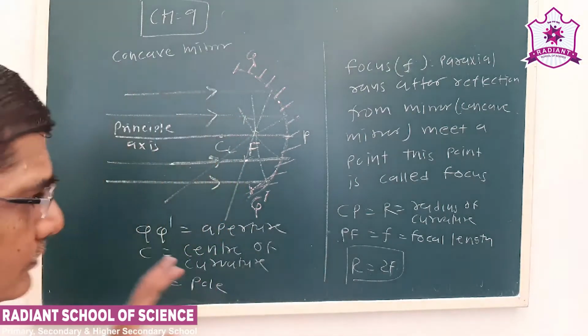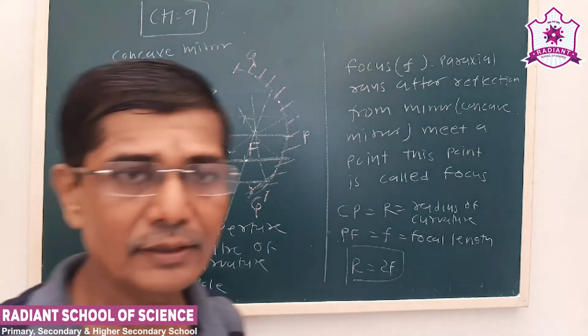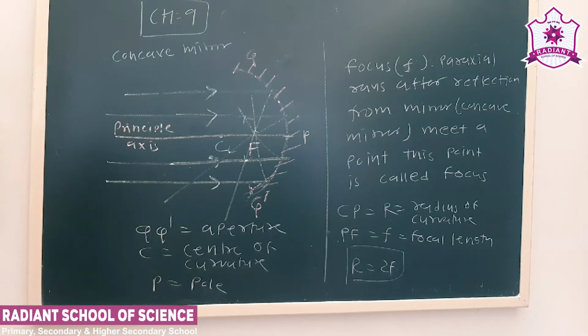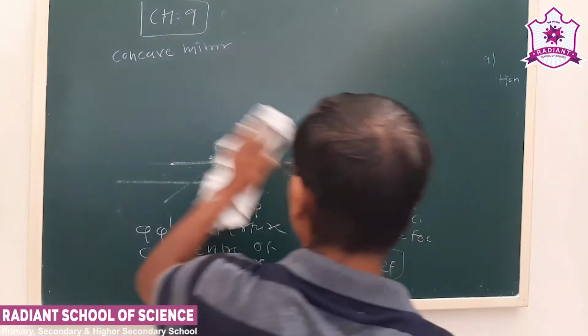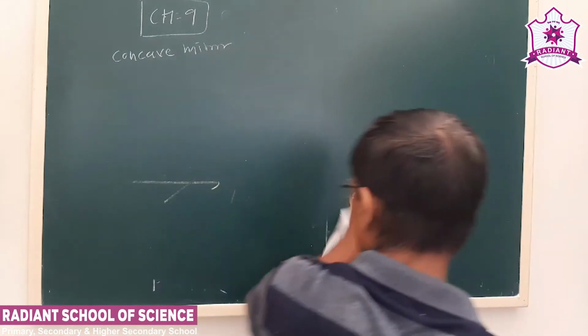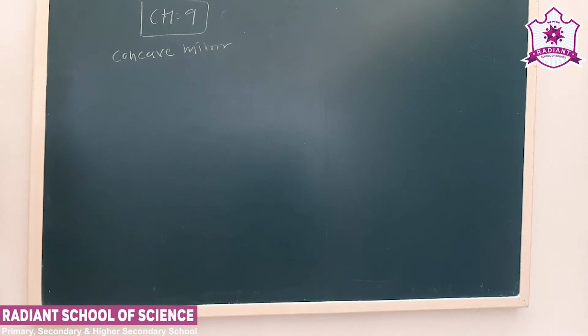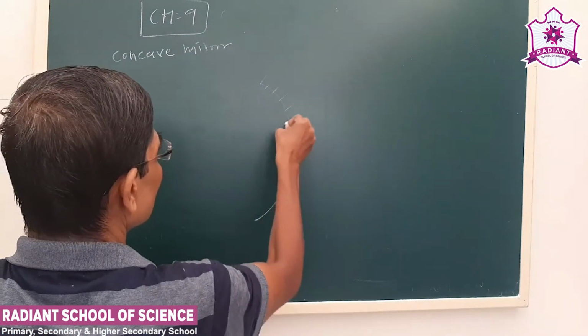The same rules can be applied and we can determine the focus of a diverging mirror, that is a convex mirror. Now see the next, we have to see about the sign convention. Next we have to see about the sign convention which is going to be used for a concave mirror or a convex mirror.